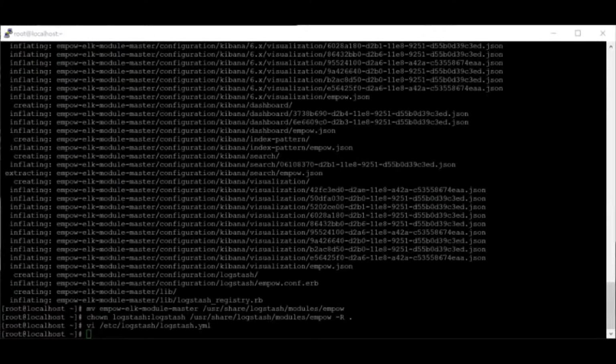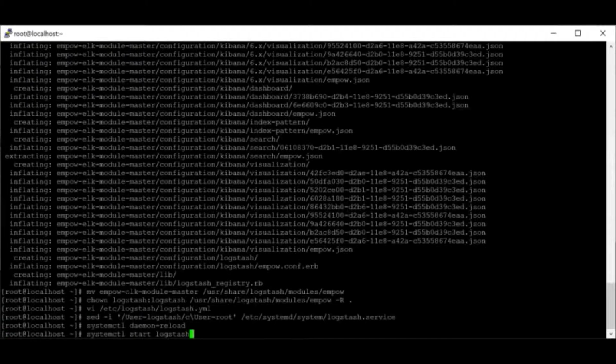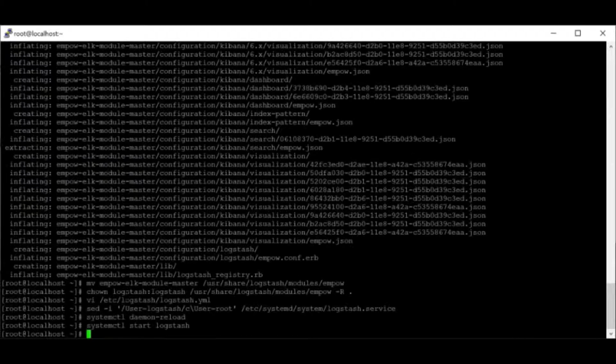Now I've got one more change to make before we start it. As you can see from the configuration, I was using UDP port 514, a well-defined port. In this case, and just for demonstration purposes, I'm changing the Logstash user from logstash to root so that it can open that local port. Otherwise it would not have been able to open it. While we're waiting for Logstash to start, let's go and install Kibana.